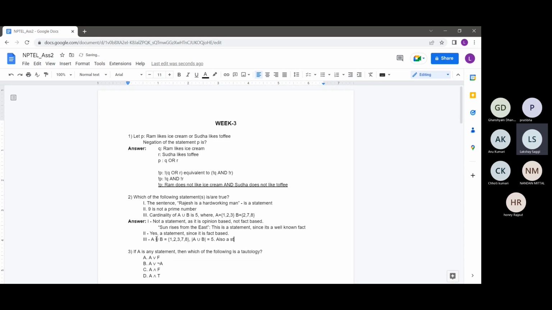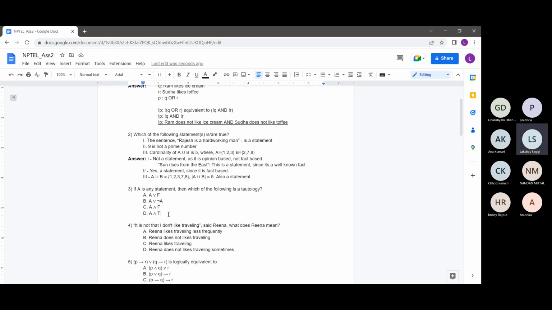So this is also a statement, as it is true. The definition of A union B is well defined, like what the value of A union B would be. Similarly, cardinality is well defined. This is not subject to anyone's opinions. Everyone will agree that the cardinality of A union B is 5 here. So this question was basically to make you understand what is a statement and what is not a statement. A statement should not be opinion based, but should be fact based.